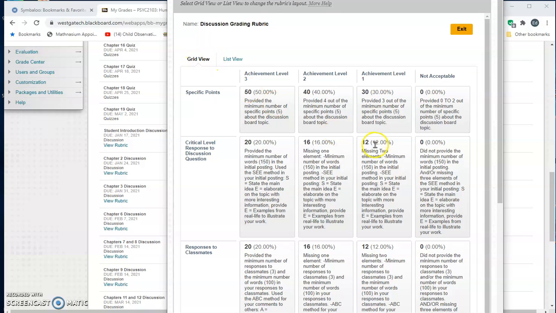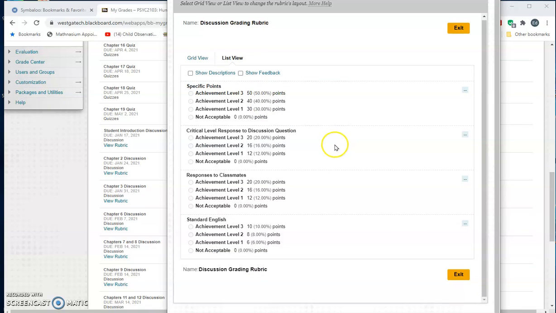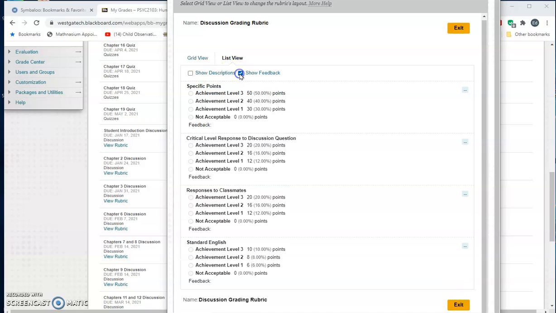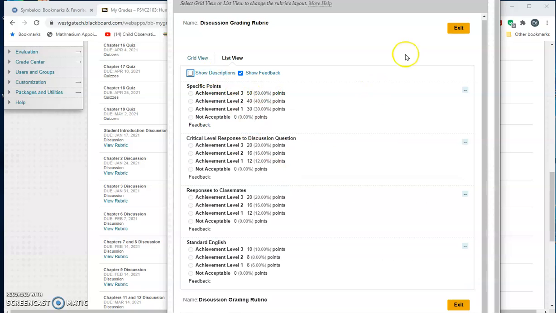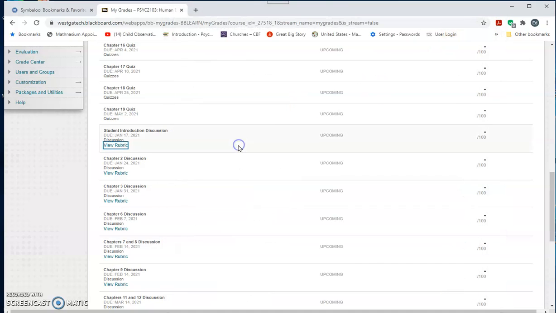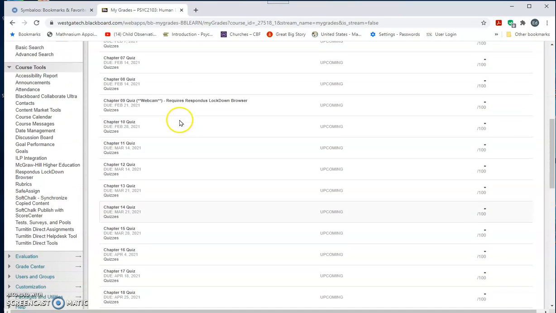Now, you won't see that in this view. You'll have to click here on List View and it will show you the information. Now, I have not graded it, so there's no additional information. You can also click here for Show Feedback, and it would show you then what information I have given you under each section. If you need a refresher as to what I'm looking for in each section, you can always click on Show Description. Okay, so hopefully that will help you be prepared for using that after you do your first discussion board.